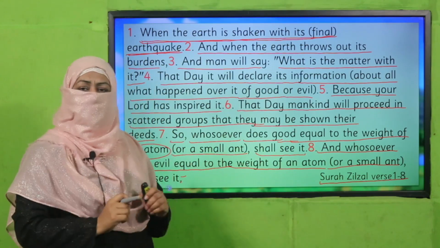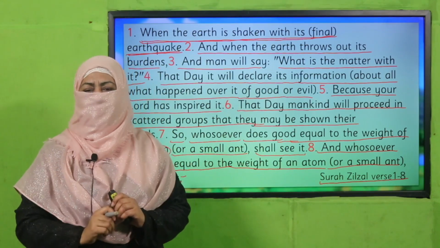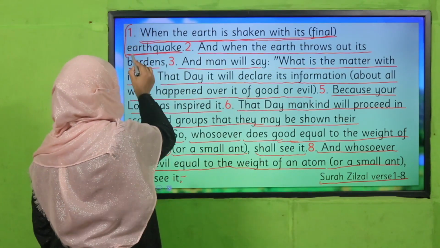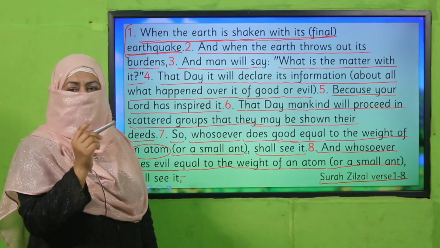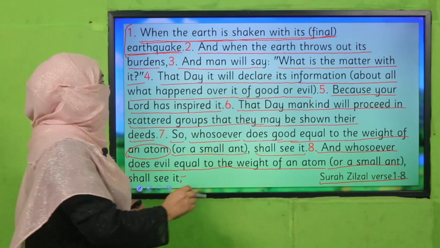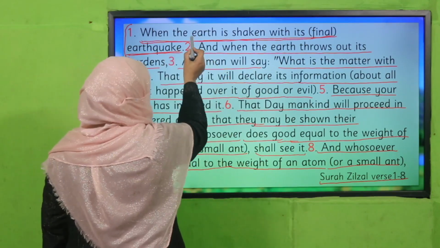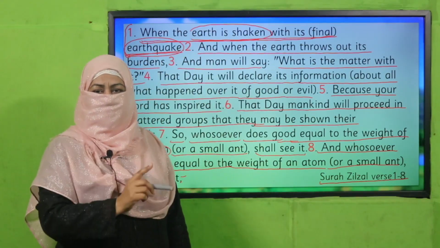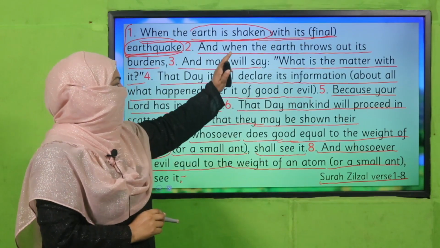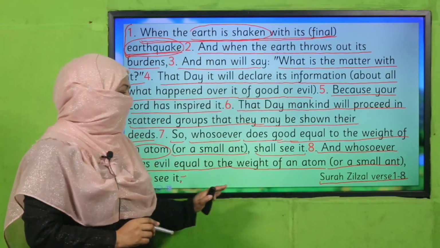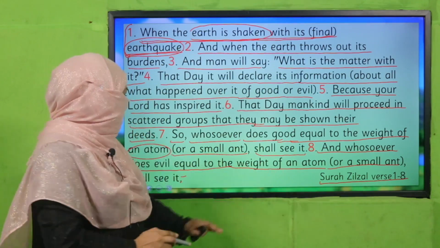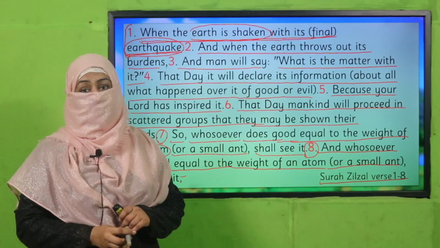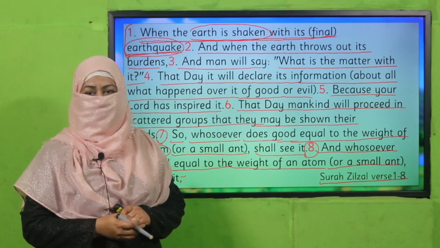And now, my dear children, beta, Allah teaches us everything in the Quran. Subhanallah, look at this surah. In the first verse, it is the topic sentence. It is telling us what this surah is all about. It is about the final day when the earth is shaken with its final earthquake. The last day, the day of judgment, right? And then all the details are given, and in the last two verses, 7 and 8, the conclusion is given. This is how we write a paragraph, subhanallah, right?